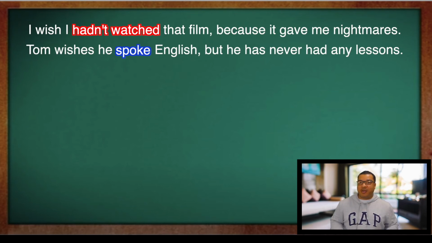So the first one here, we're talking about something that you want different in the past. And the second one here is something you want different in the present. So the important point to remember, if you want to talk about something you want different in the past, you have to use that past perfect. Example, hadn't watched. But if you're talking about something you want to be different in the present, you just use past simple.